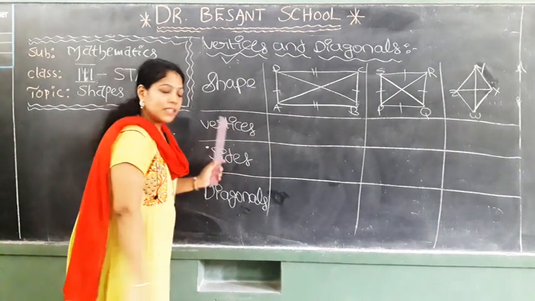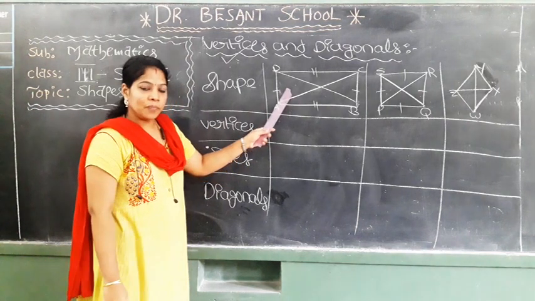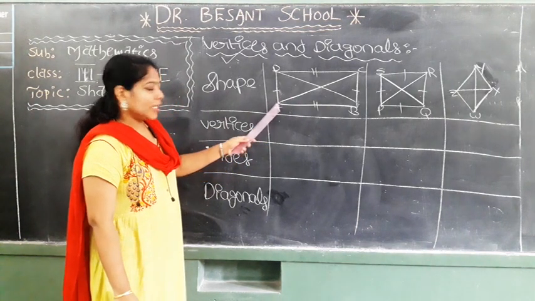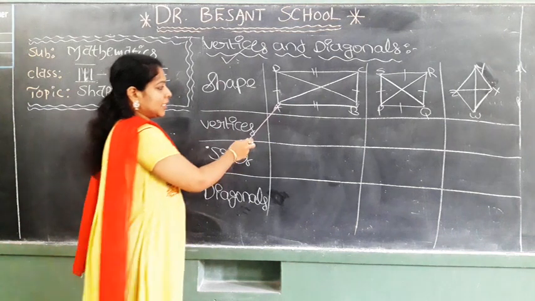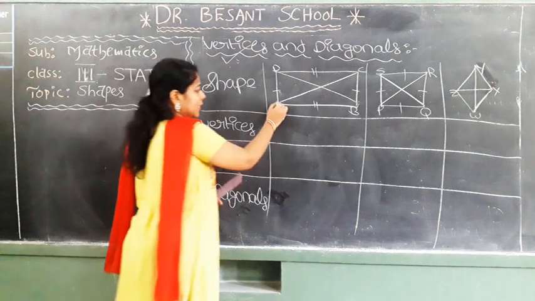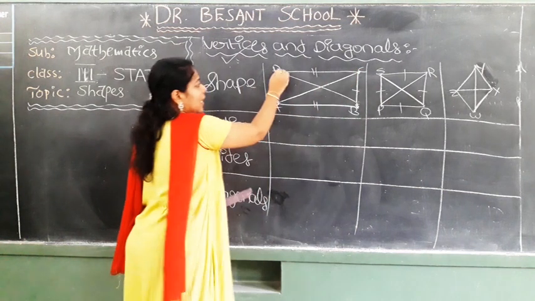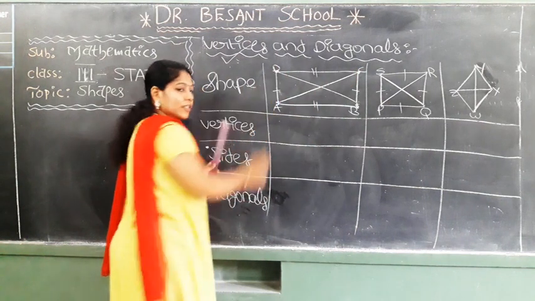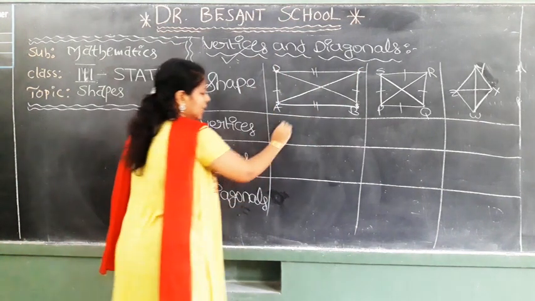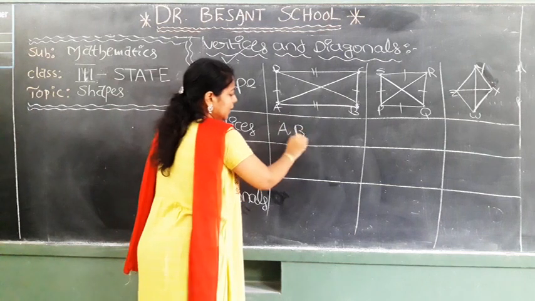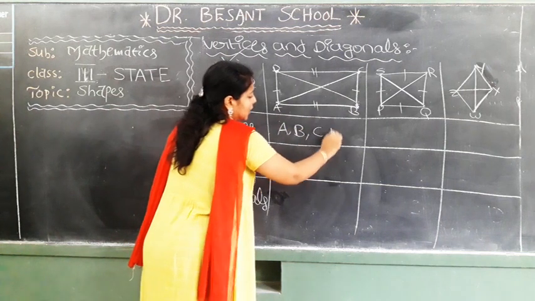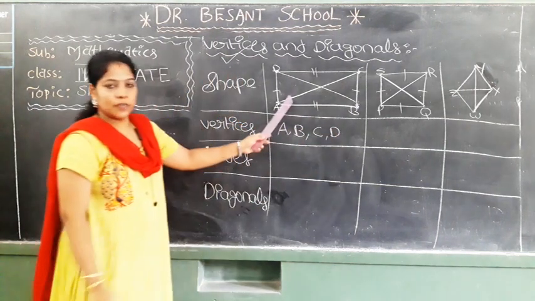Okay? What are the vertices for this rectangle? A point at which the two sides are meeting. Here, A is one vertex, B is another vertex, and C is another vertex, and D is another vertex. Yeah, A, B, C, D. All these are the vertices for this rectangle.